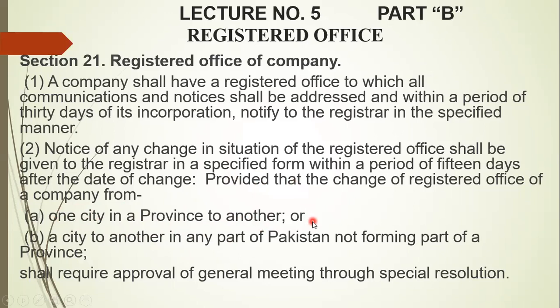So the procedure is the same. First of all, a special resolution will be passed, and that resolution will be submitted to the registrar's office, and when the registrar is satisfied, it will issue the alteration of the registered office, so that the change will be completed.